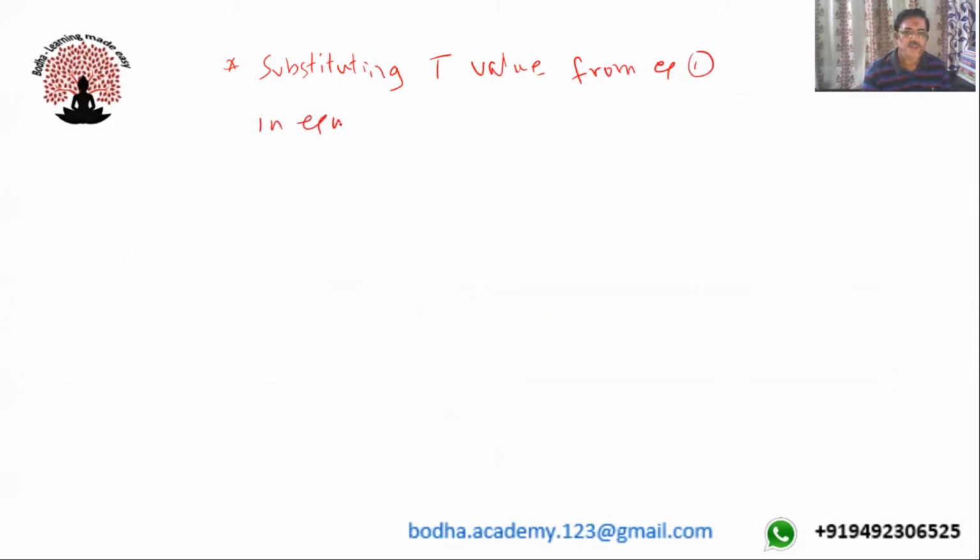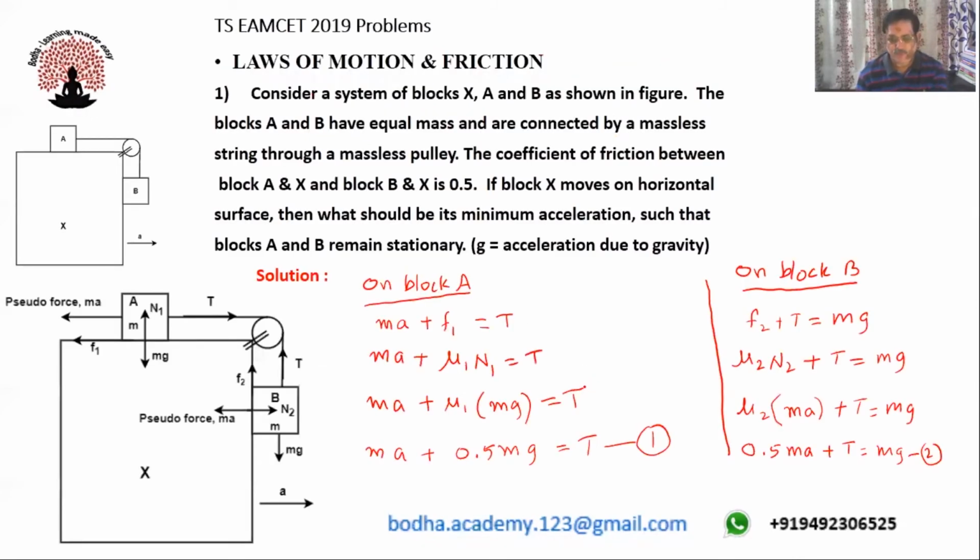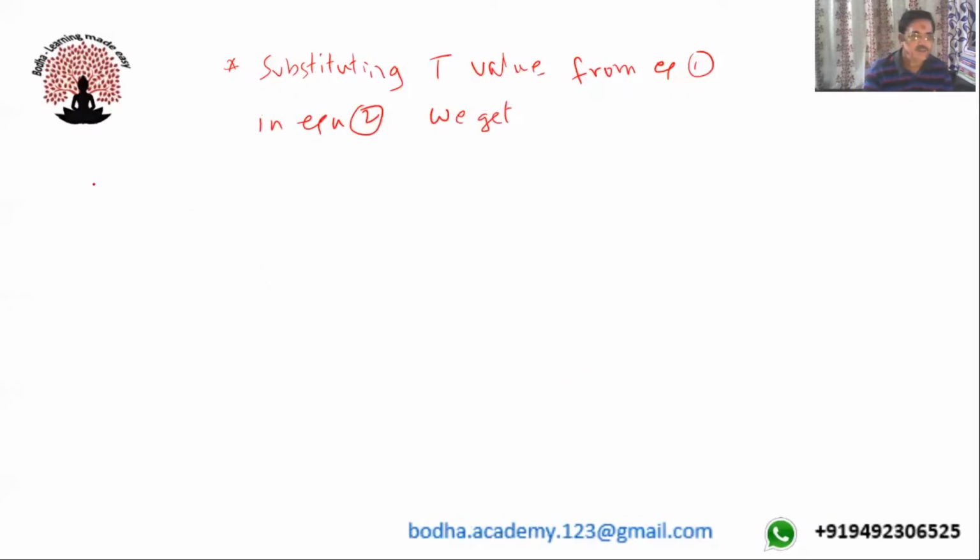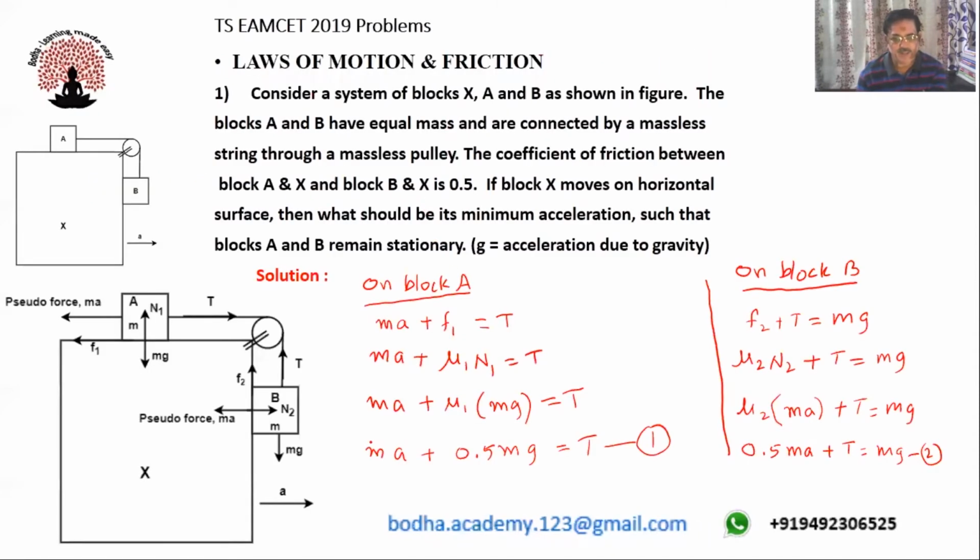Substituting T value from equation 1 in equation 2, we get 0.5 MA plus T. In place of T, I'll be writing this value from 1, MA plus 0.5 mg.